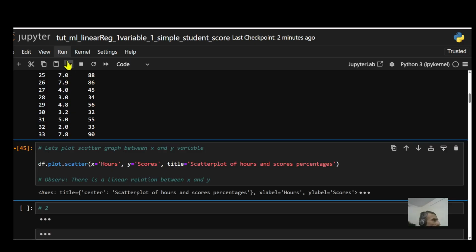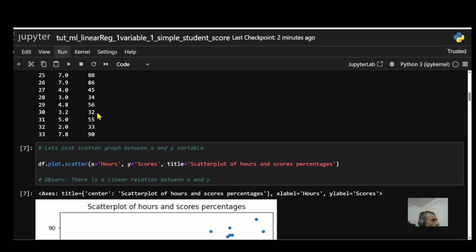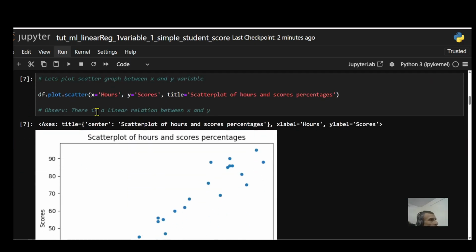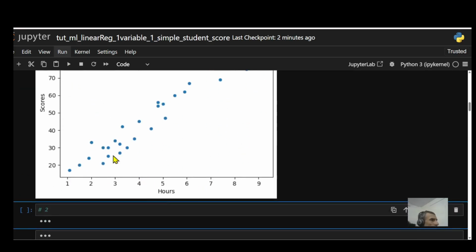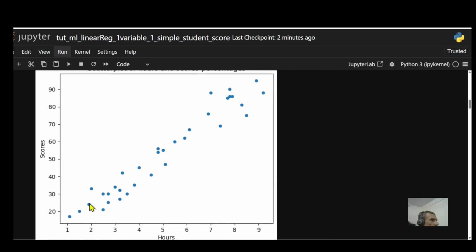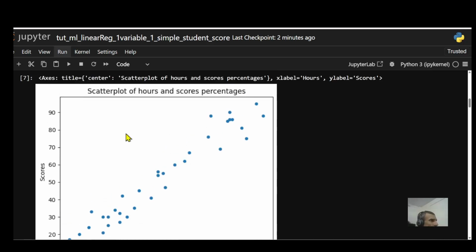Okay, I want to do a scatter plot. I want to see how this X and Y in hours and scores are plotted. So you can see that this is how it looks: this is your hours, and this is your score. So as the number of hours a student studies increases, his score actually goes up. So that's okay. That's a pretty fair assessment.